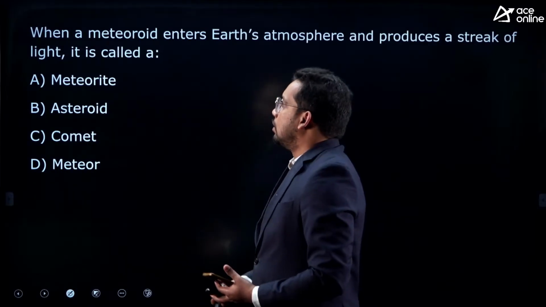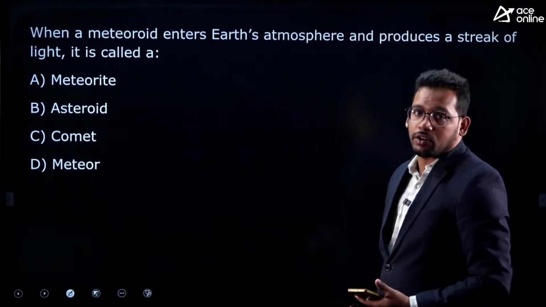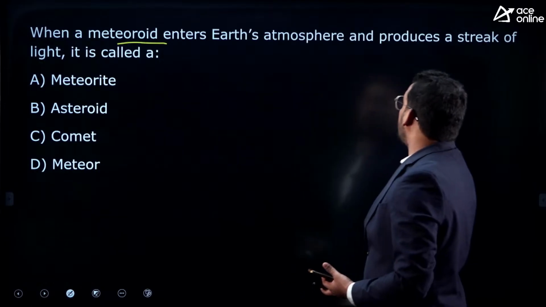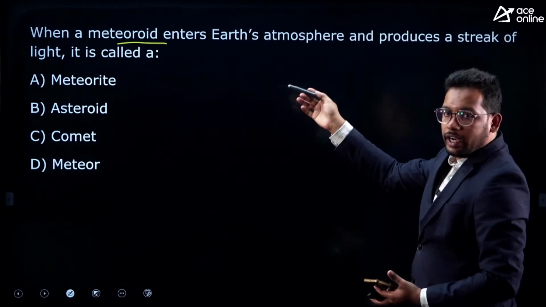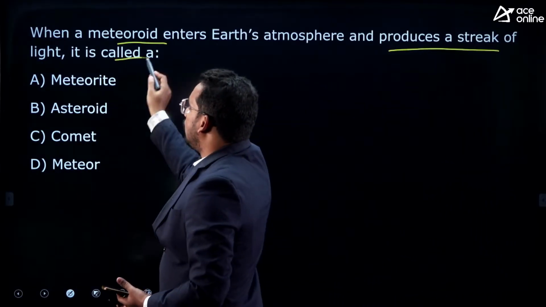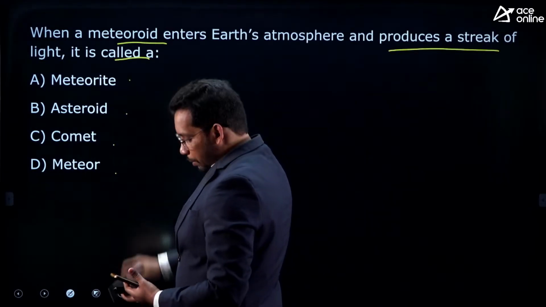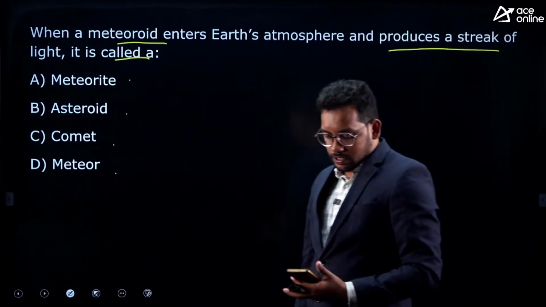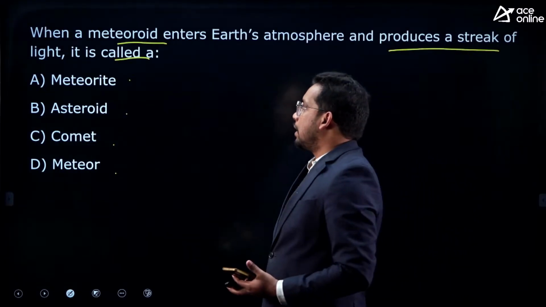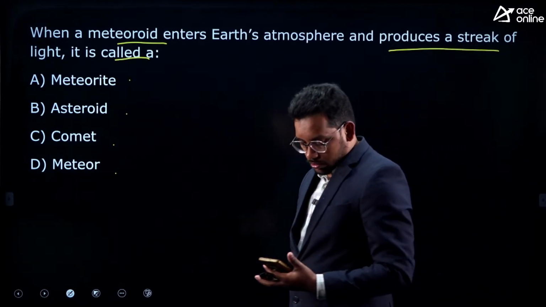Next question. I have discussed this question in the class also, this is a previous year question from SSC itself. When a meteoroid enters the Earth's atmosphere and produces a streak of light, then it is called what? Meteorite, asteroid, comet or meteor. So what is the answer for this? This is a little bit tricky and it is a previous SSC JE question also. When a meteoroid enters Earth's atmosphere and produces a streak of light, it is called what?